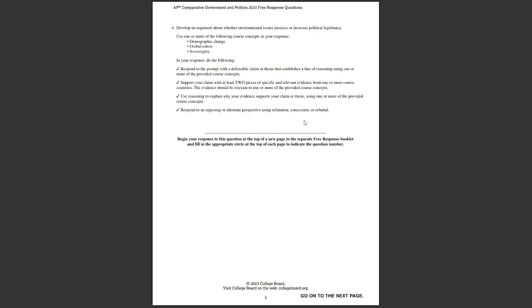And then we want to look at sovereignty. Sovereignty connects to that globalization idea of increasing legitimacy. With environmental issues, it's your idea, and you're able to enforce it on your country. That would be more the United Kingdom.